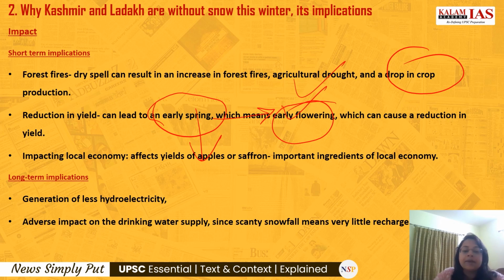Then coming to the long-term implications, because of less snow, there will be less generation of hydroelectricity, and it will also impact the drinking water supply. Because of the scanty snowfall, because of less precipitation, there will be little recharge of the groundwater. So there will be less supply of drinking water there. So you can divide the implications into short term and long term.